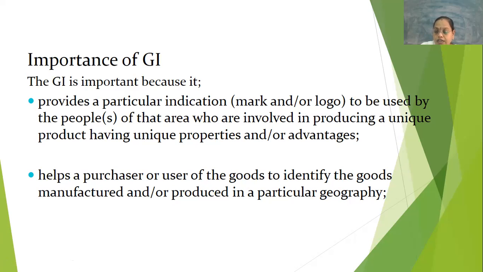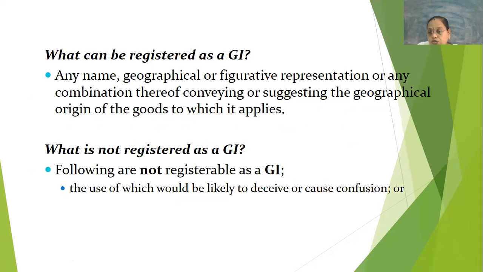So geographical indication is of great importance for identifying a particular product wherever you go in the world. So what can be registered as a GI, that is geographical indication, as an IPR?